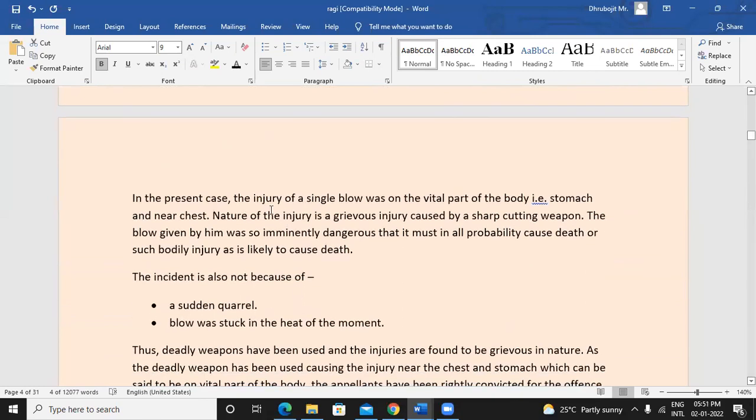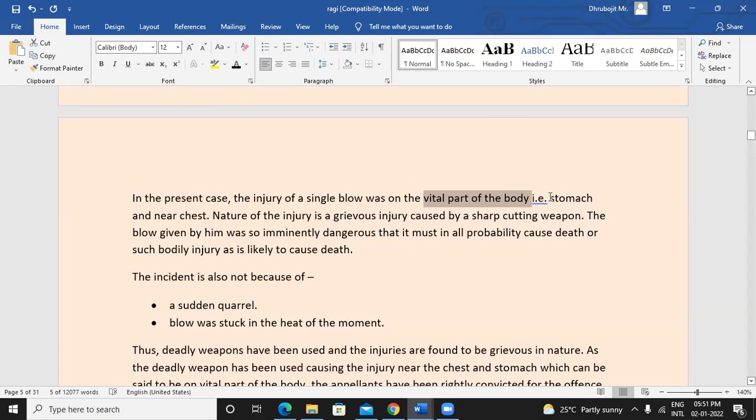So in this present case, the single blow was on a vital part of the body. When an injury is caused, it matters in which part of the body it is caused, because there are certain parts of the body where if injury is caused, there is more likelihood that the person would die. So in such cases, it has to be considered in which part of the body it was caused.